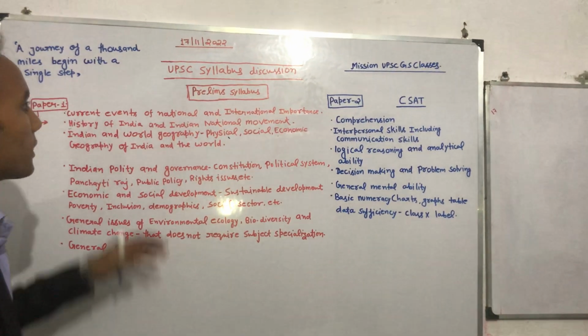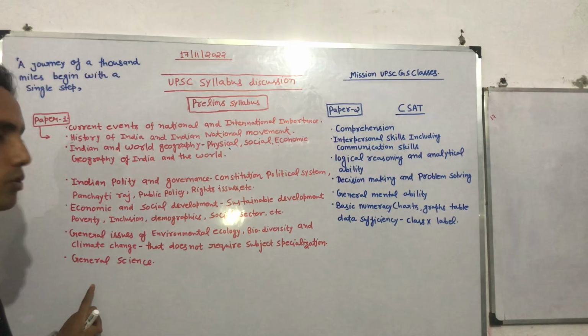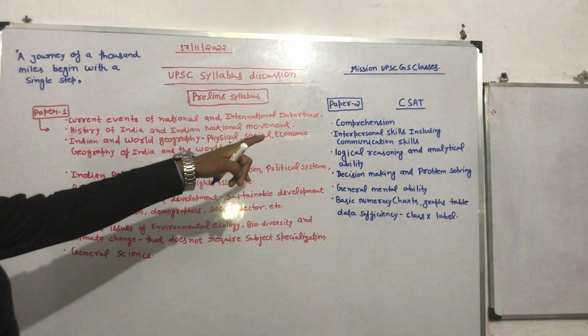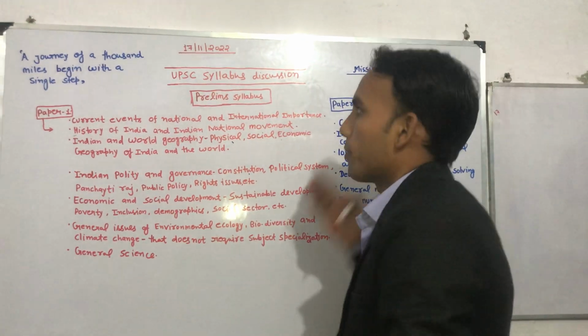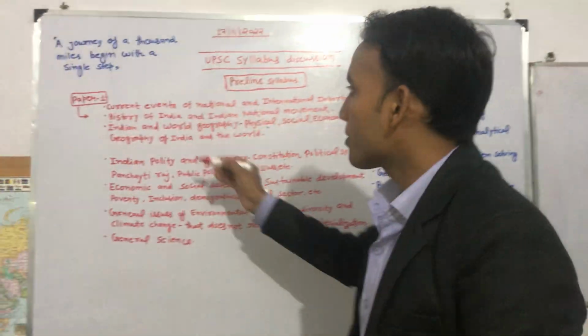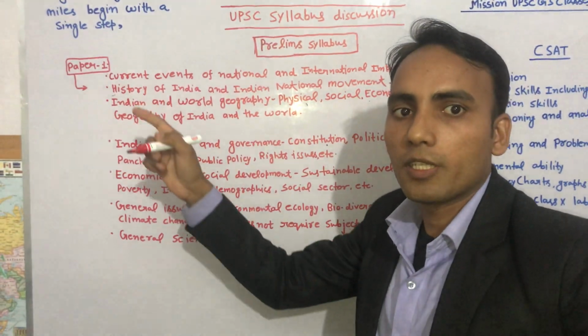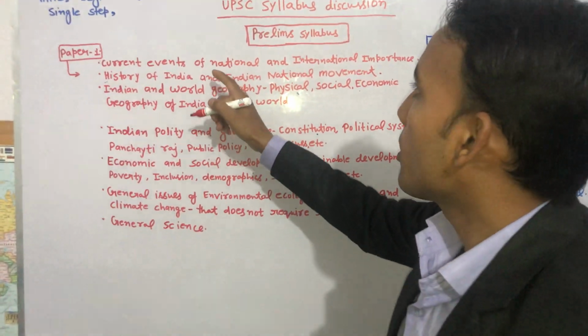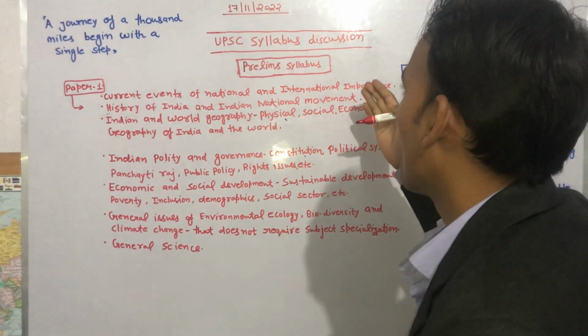So here, this is the syllabus that is mentioned by UPSC. If you see, there are two papers in prelims. The first one is paper 1 and the second is the CSAT paper. So this is totally a GS paper. Here, the first point UPSC is mentioning is current events of national and international importance. What does that mean? I will be decoding that.